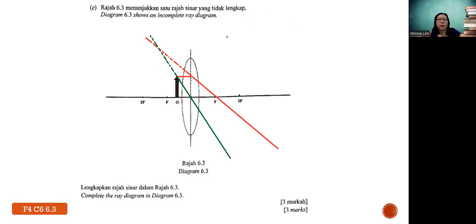So where is your intersection point? Here. Okay, then do not stop here. You know, your object is an arrowhead, right? So your image also must be an arrowhead. And your image is from the principal axis to the intersection point. So you don't just draw a little small arrow there. You must go from the principal axis, that means like the x-axis, uphill. Okay, this is your image. Now if possible, also make the image dotted. So this is how they differentiate between image and object. Okay, but if you forgot to put dotted for image, then make sure you label I.